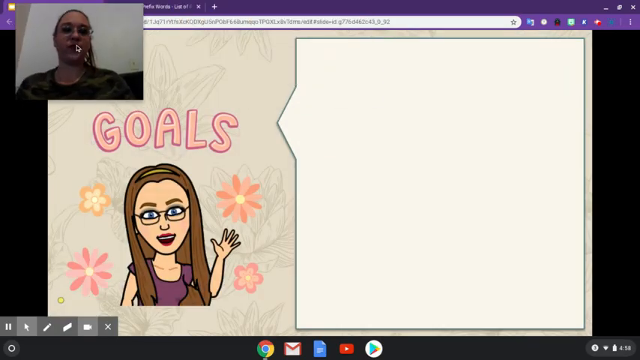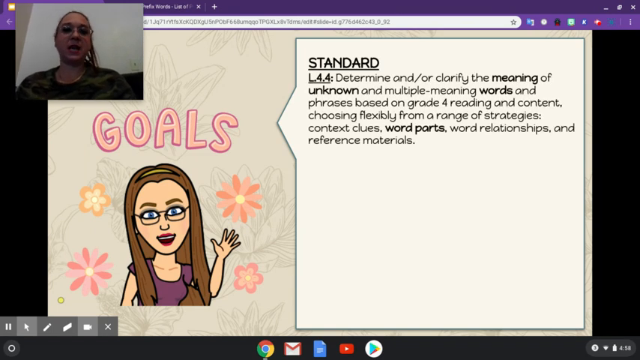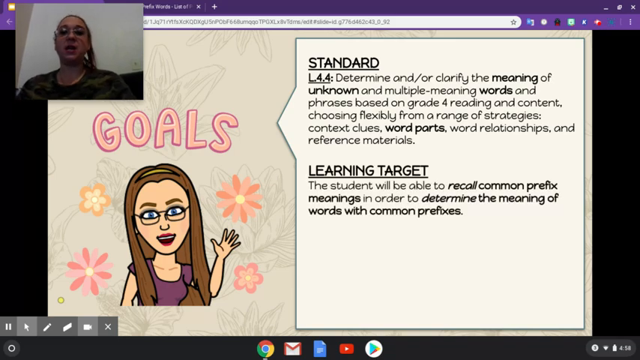All right, our goal for today is L.4.4: to determine and clarify the meaning of unknown and multiple meaning words and phrases based on grade 4 reading and content, choosing flexibly from a range of strategies: context clues, word parts, word relationships, and reference materials. As you can see, we're focusing in on word parts. Your learning target is that the student will be able to recall common prefix meanings in order to determine the meaning of words with common prefixes. So today our focus is prefixes.